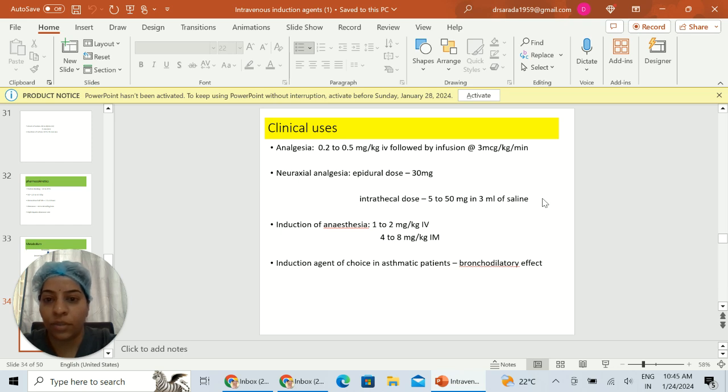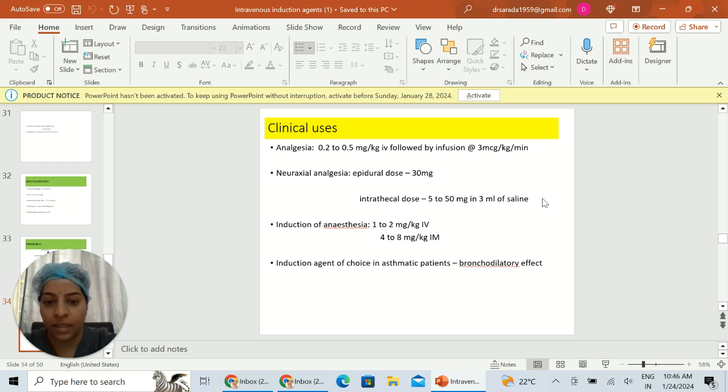Clinical uses. It is used for analgesia at a dose of 0.2 to 0.5 mg per kg intravenously, followed by an infusion of 3 microgram per kg per minute. It is also used for neuraxial analgesia with an epidural dose of 30 mg or an intrathecal dose of 5 to 50 mg, which is diluted with 3 ml of saline. For induction of anesthesia, for the intravenous route, we use 1 to 2 mg per kg. For the intramuscular route, it is 4 to 8 mg per kg.